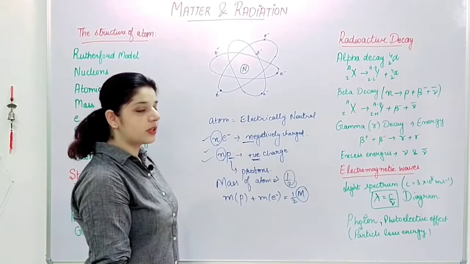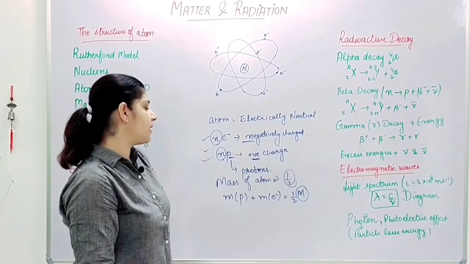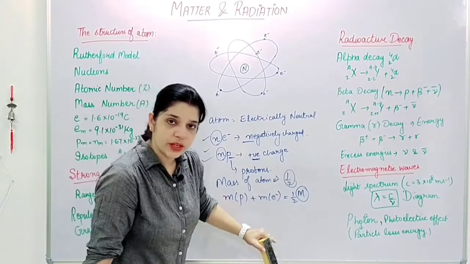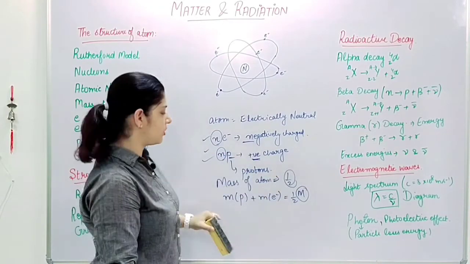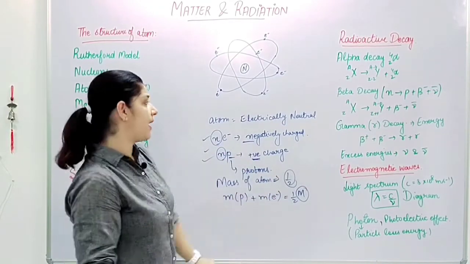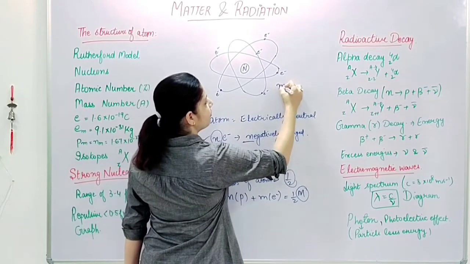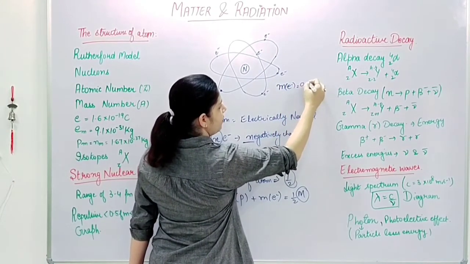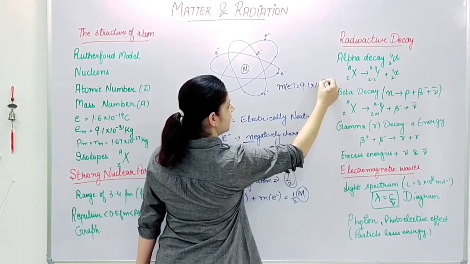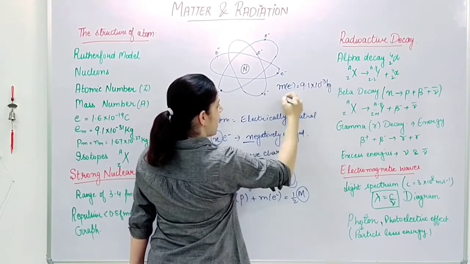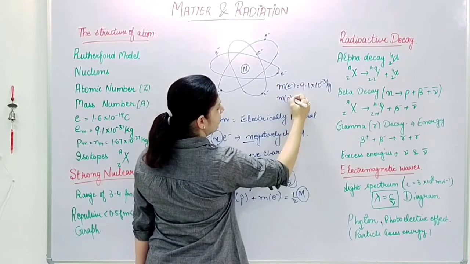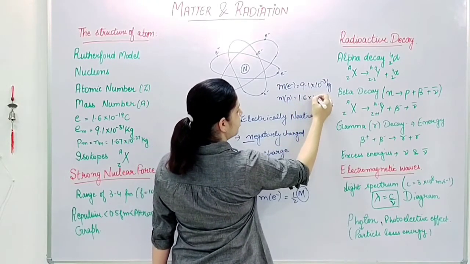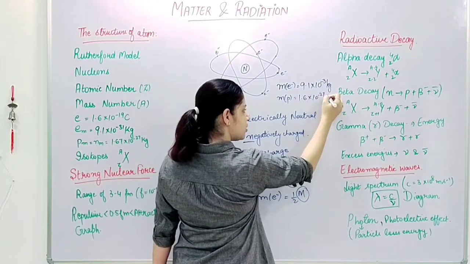So where is the discrepancy? When we further studied these particles, it came out that the mass of an electron is around 9.1 × 10^-31 kg, and the mass of a proton came out to be 1.6 × 10^-27 kg.